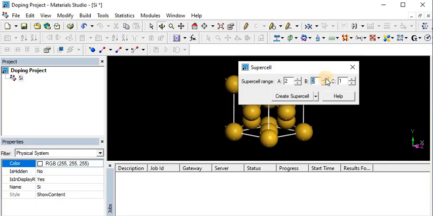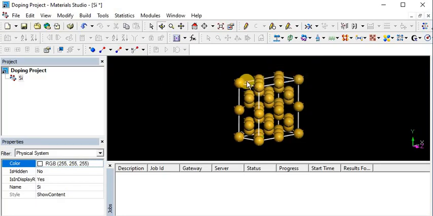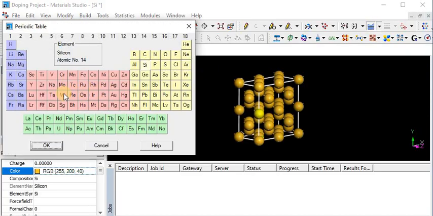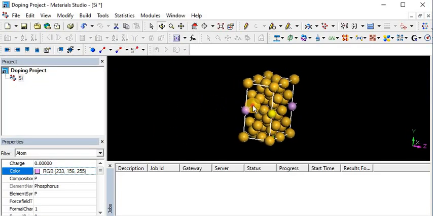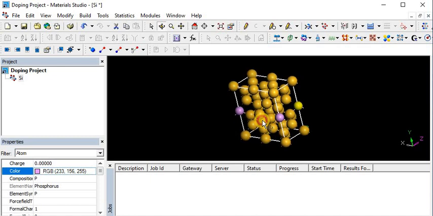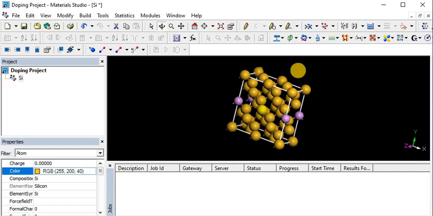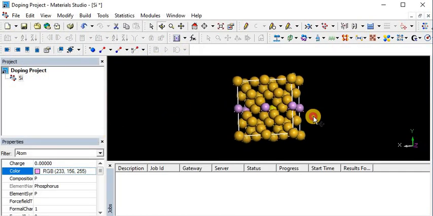So we can create a supercell of the silicon. Now if you want to create impurity, like if you want to add a phosphorus atom to the silicon material, you can get a phosphorus atom in the silicon.